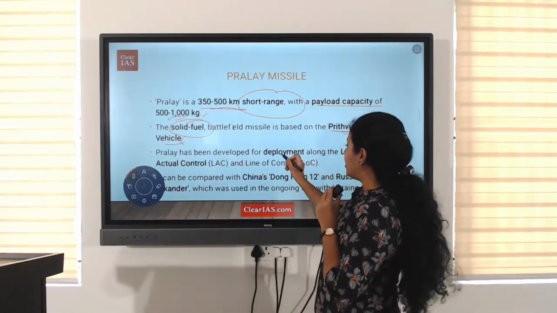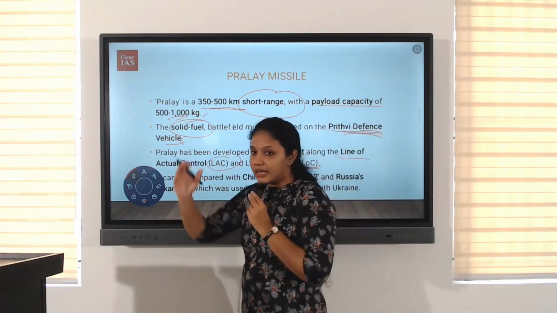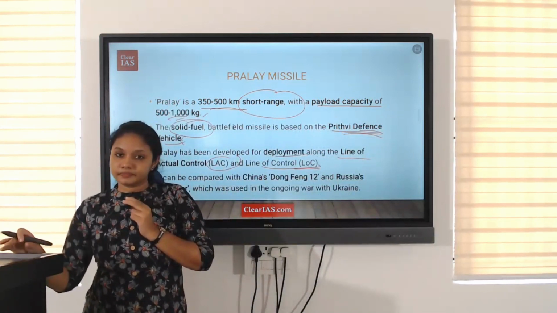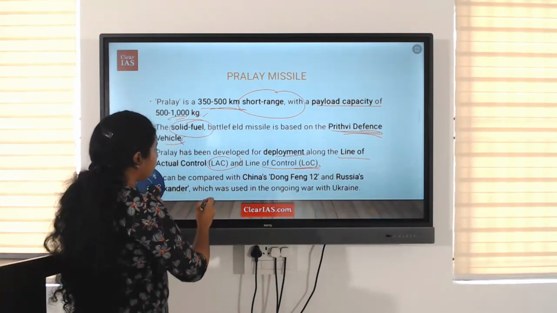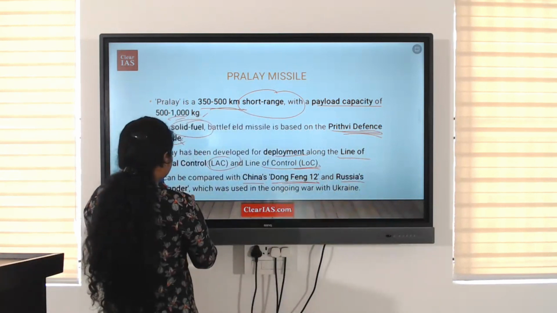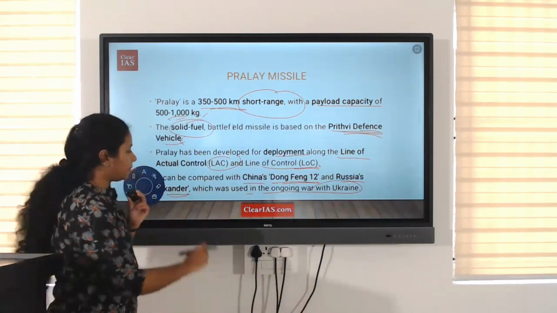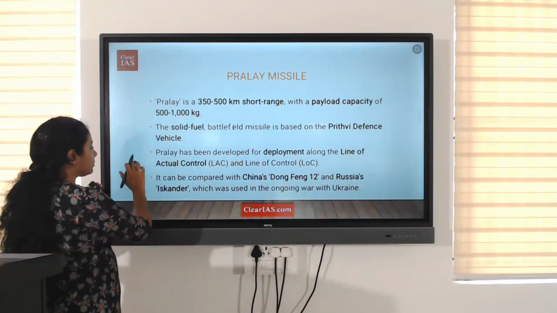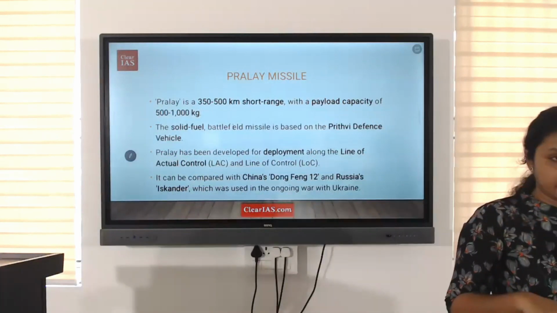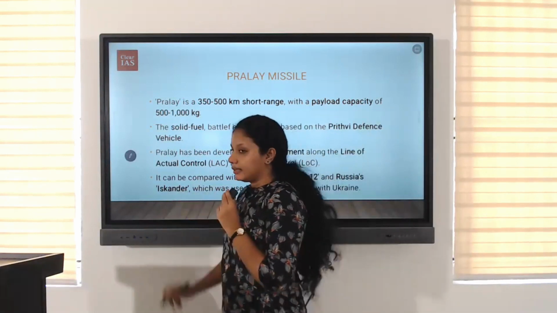Pralay has been developed for deployment along the line of actual control and line of control. That is in the Kashmir border, and also in the China border. Clear? It can be compared with China's Dongfeng 12 and Russia's Iskander, which was used in the ongoing war with Ukraine. Since many countries, like China, have had similar missile technology before, it can be compared to them.